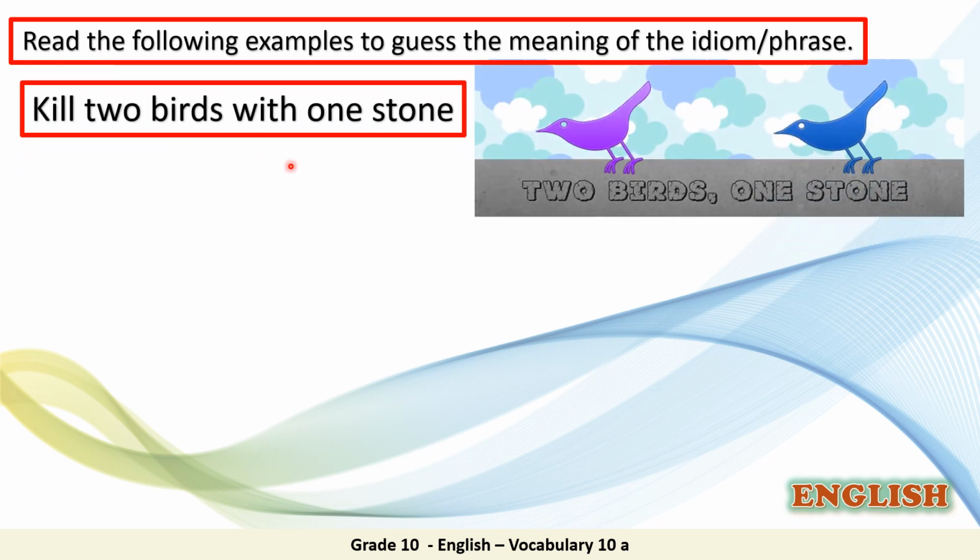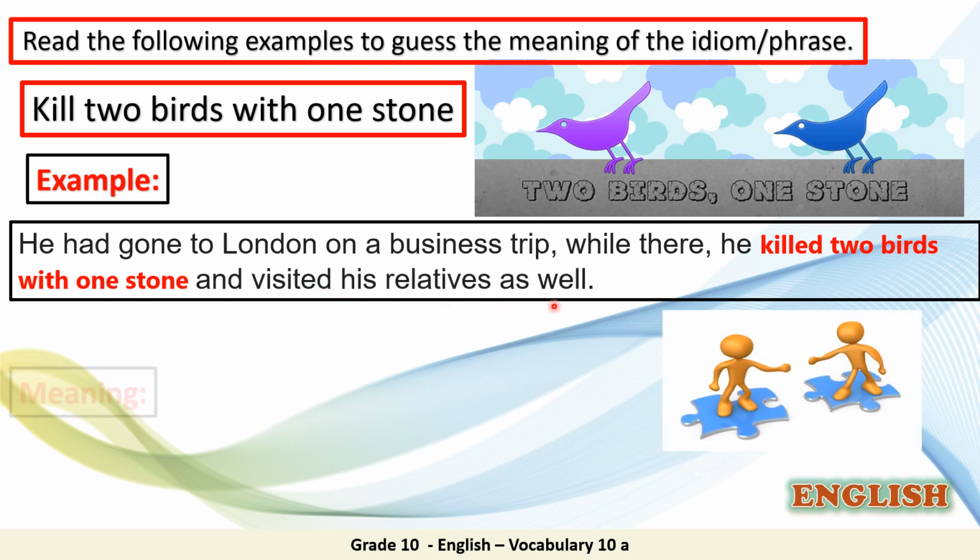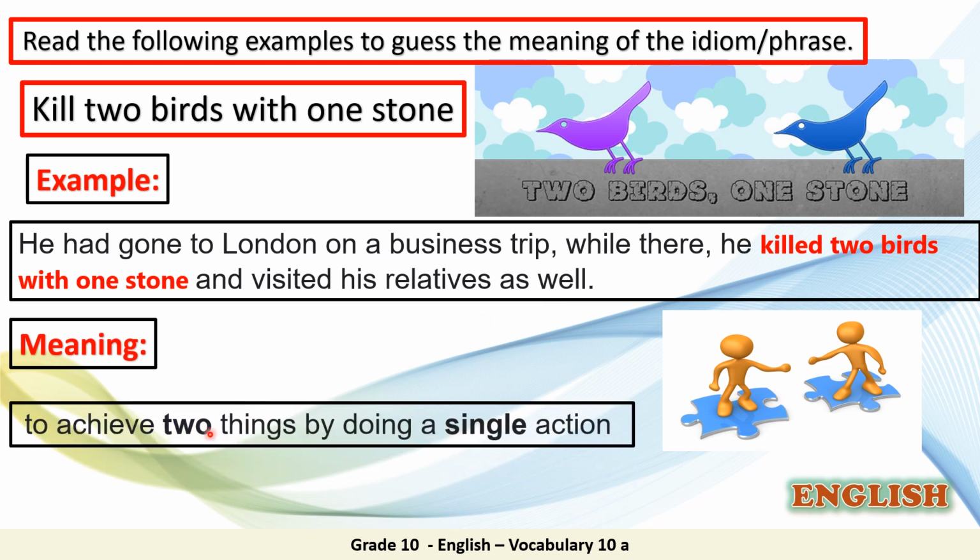Kill two birds with one stone. And I think it's very familiar because we have a similar one in our Arabic language. Can you think what it means? Let's take an example. He had gone to London on a business trip. While there, he killed two birds with one stone and visited his relatives as well. So the meaning here is to achieve two things by doing a single action.